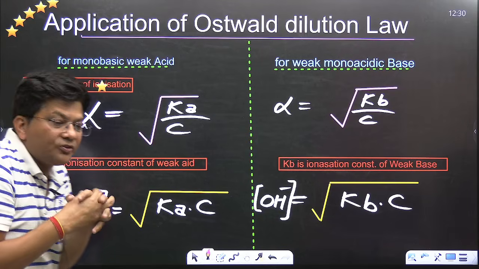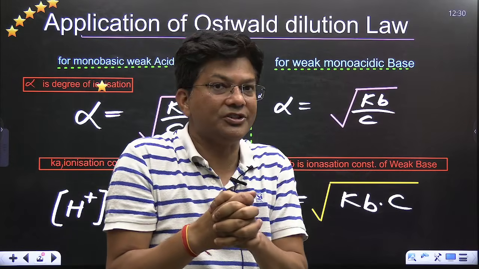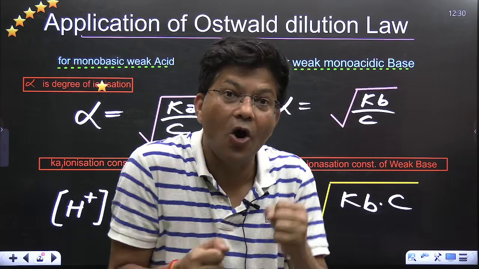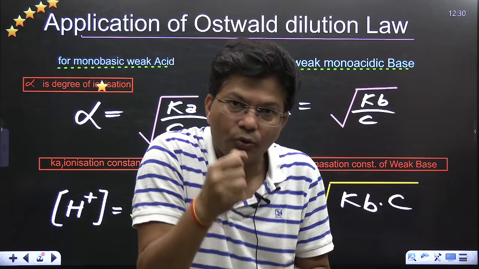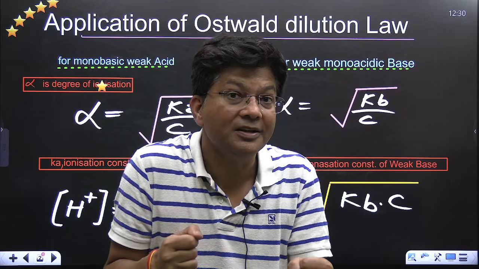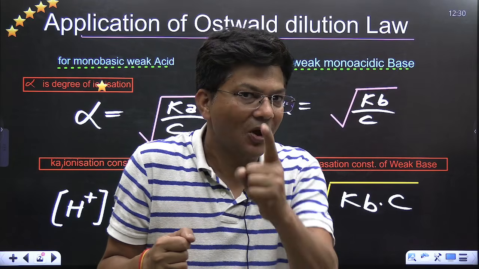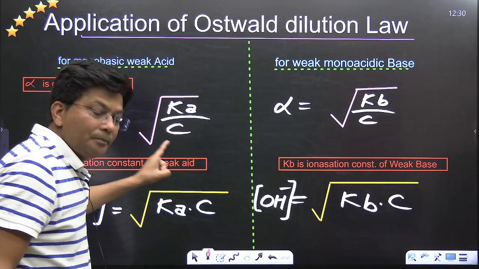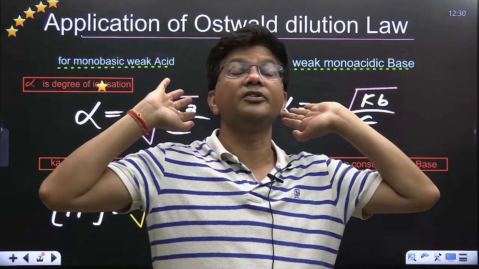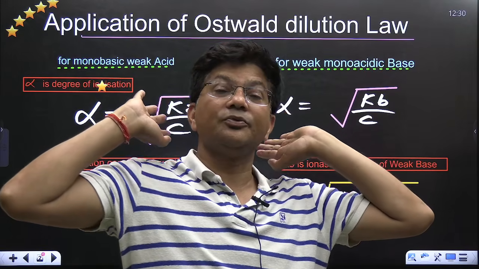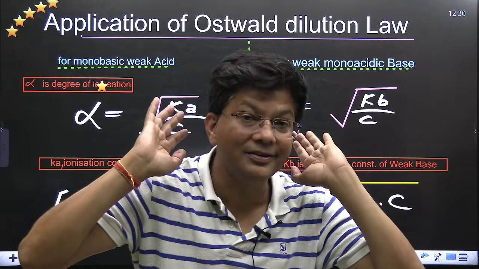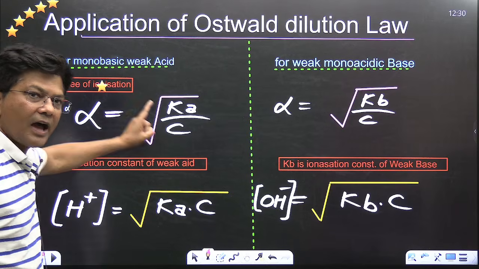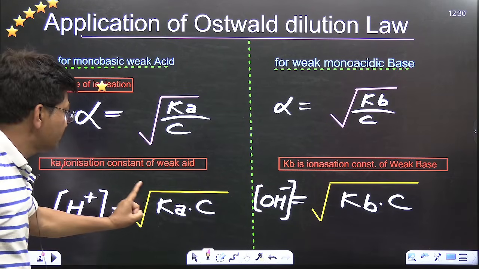Now see, alpha. Alpha is known as degree of dissociation, DOD. For DOD, which means to run, we always have to be in standing position. Okay, standing line. We have to remember this standing line. And whenever we want concentration, for concentration, we lean down, so we need the sleeping position. For alpha, standing. For concentration, sleeping.